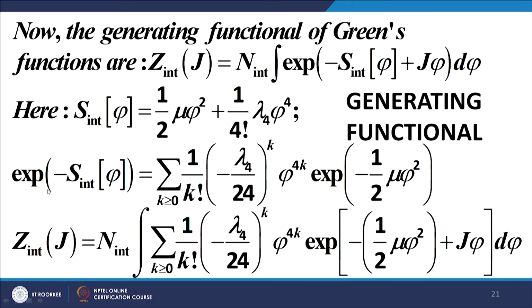The expression for the interaction action is given in equation 1.